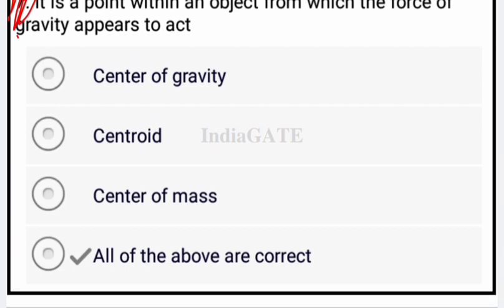It is a point within an object from which the force of gravity appears to act. So the correct answer is all of the above are correct. Here, center of gravity, centroid and center of mass, these three are correct. It is the point at which the force of gravity appears to act. Okay, now option D is correct.